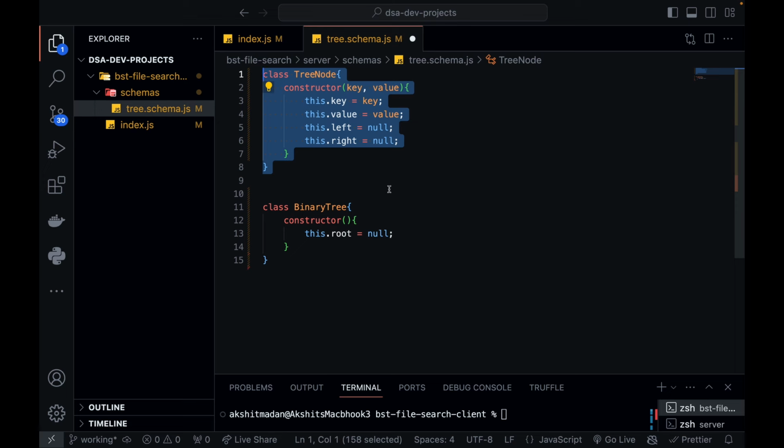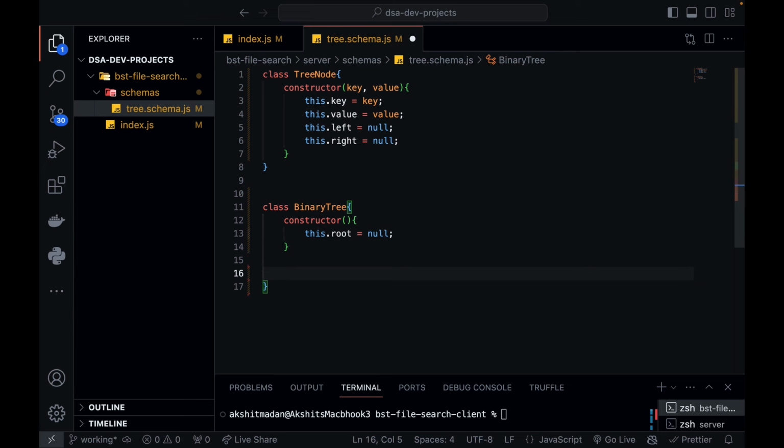Now every entity inside my binary tree is going to be a tree node. Even the root is going to be a tree node. Inside this binary tree class, let's create certain functions. First of all, I'm going to write a function for inserting a new node into my binary tree. The first node will definitely be the root node.